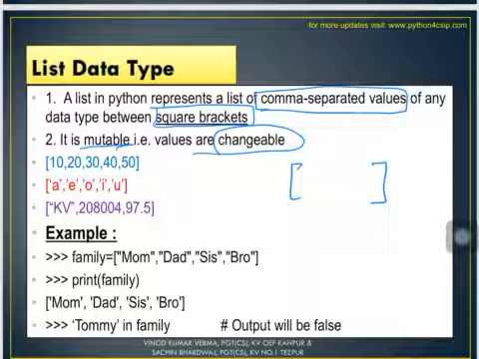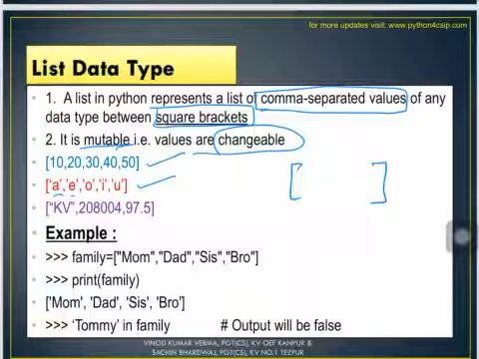Alright, now let us see few examples quickly. 10, 20, 30, 40, 50. This is an integer list. All the values are of type integer. Next, 'A', 'E', 'O', 'I', 'U' in single quotes. So this is again a list of characters, and you can see all elements are separated by comma and individual character is enclosed in single quotation marks. So it is a list of characters.